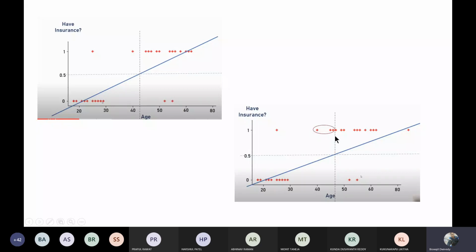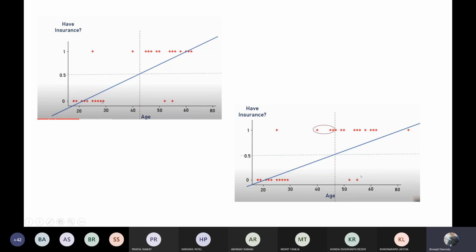But according to my prediction algorithm, it should be the persons whose age is more than this value who buy the insurance. Here some errors come into the picture: persons whose age is less than this specific value, say 47 or 48, are also likely to buy the insurance, which is one type of error and should not be there. That type of problem occurs if I am directly drawing a straight line.